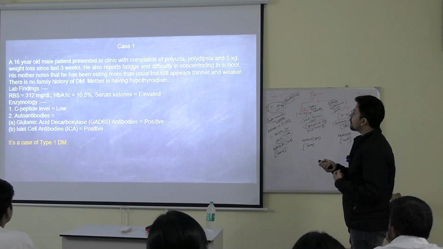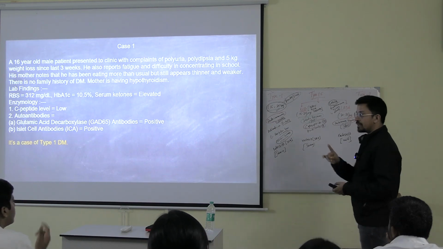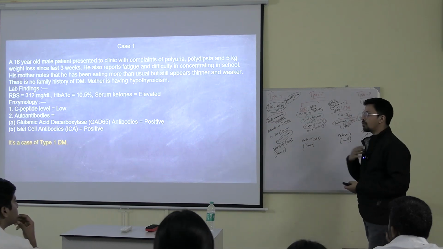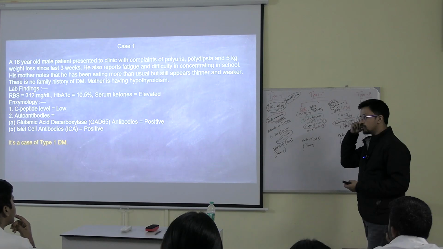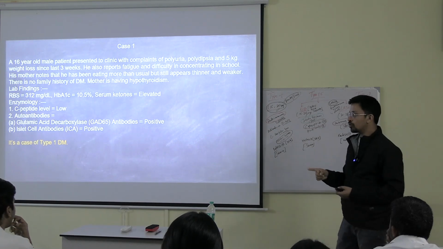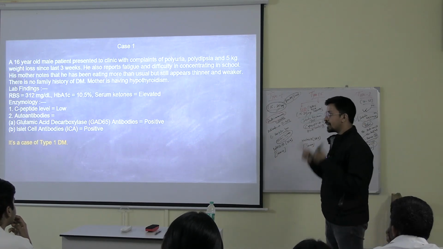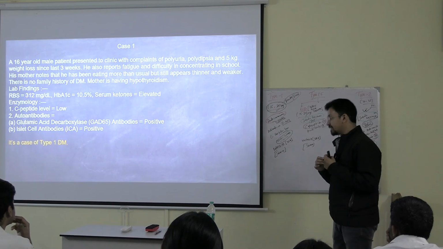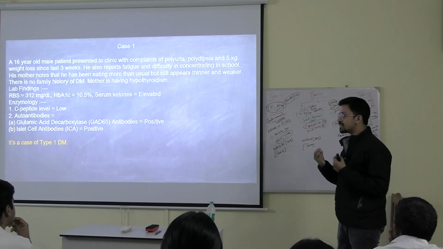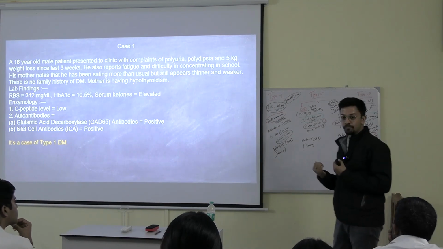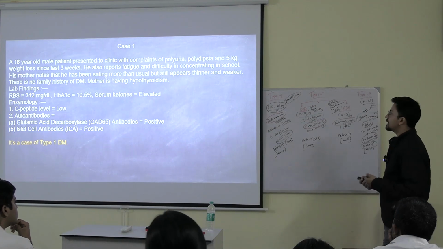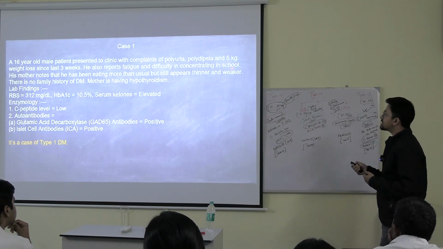Now he also reports fatigue and difficulty in concentrating. Why fatigue and difficulty in concentrating? One thing you always remember, glucose is necessary for our body. For our brain function also glucose is necessary. If you are having low glucose or the glucose is not functioning, you will have fatigue, means dizziness. Whenever you are having less glucose in your body, you feel dizzy, sleepy, weakness can be there, and difficulty in concentrating in school.